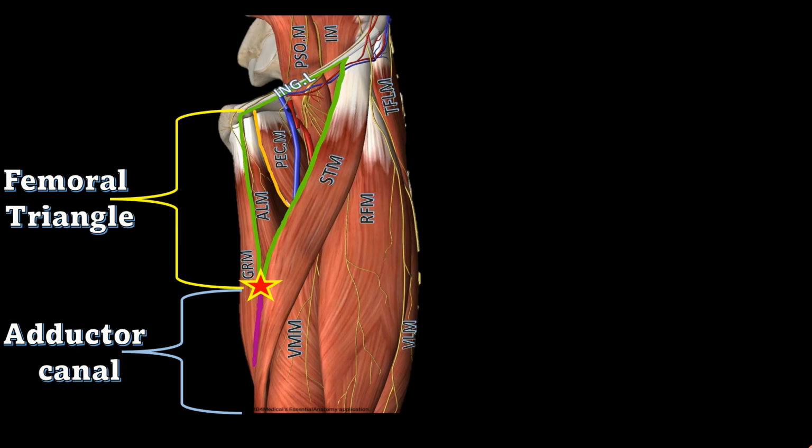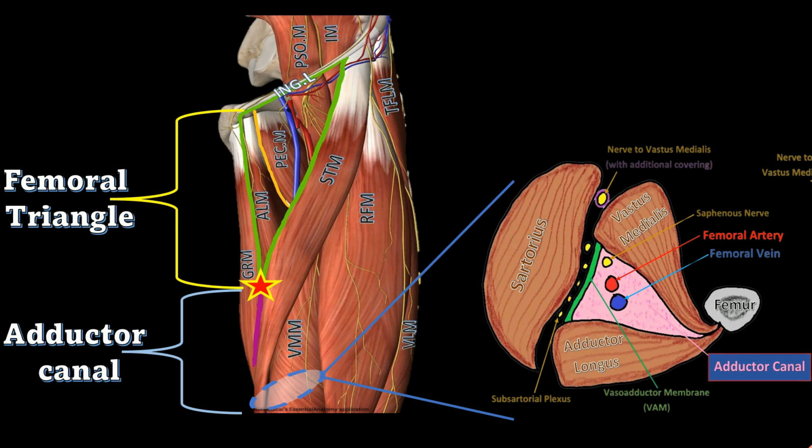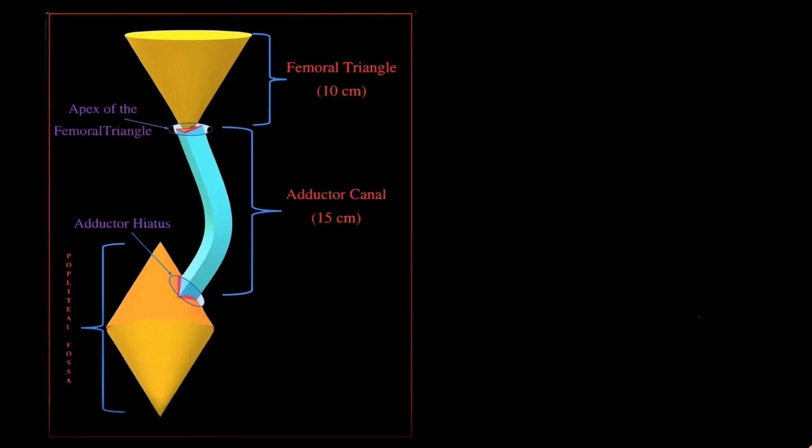Femoral triangle is the triangular subfascial space below the inguinal ligament, whereas the adductor canal is a triangular musculoaponeurotic tunnel encompassed by two muscles and one aponeurosis, extending from the apex of the femoral triangle above to the adductor hiatus below. Femoral triangle is a conical subfascial space that continues into the musculoaponeurotic tunnel, leading posteriorly to the diamond-shaped popliteal fossa. This unique anatomical arrangement creates a visual impression of a funnel leading into the tunnel within the thigh.